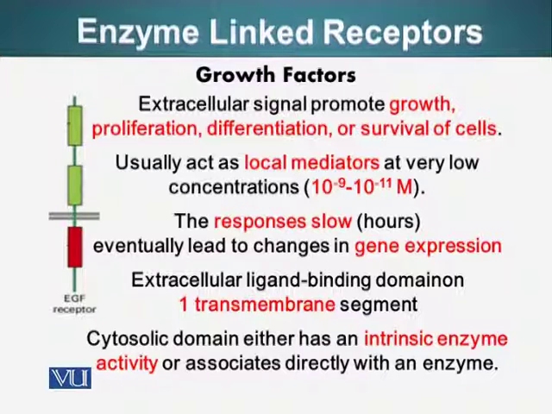The response to these signals is in an amount of hours rather than seconds that we saw when we were talking about G protein coupled receptors. Generally, as response to these signals, there's a change in gene expression. The receptors for these signaling molecules or ligands are single transmembrane proteins. It's a single polypeptide versus, as we saw in G protein coupled receptors, a protein that crossed the membrane 7 times. We call it a serpentine receptor.